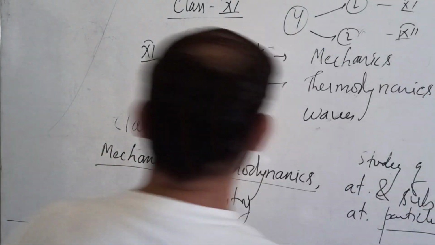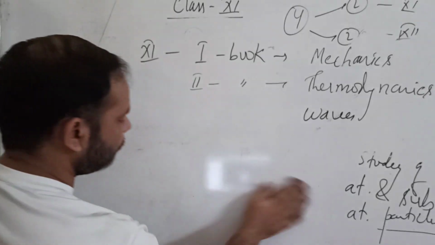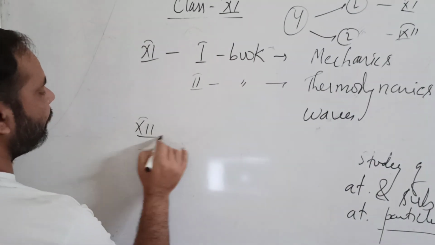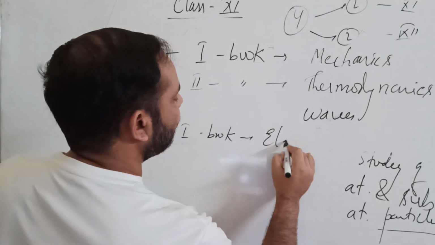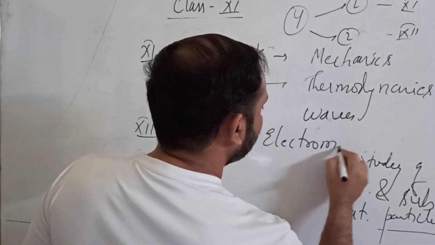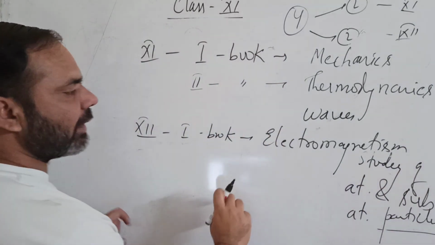Now in class 12th, your first book is about electromagnetism, the third part of classical physics which I discussed.